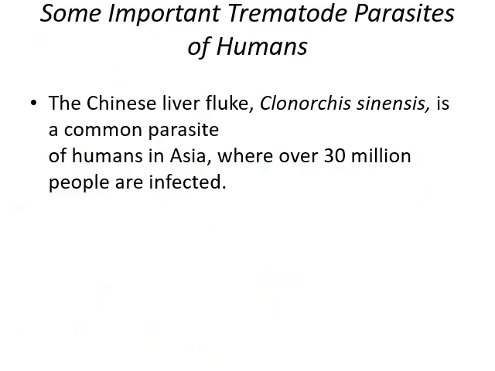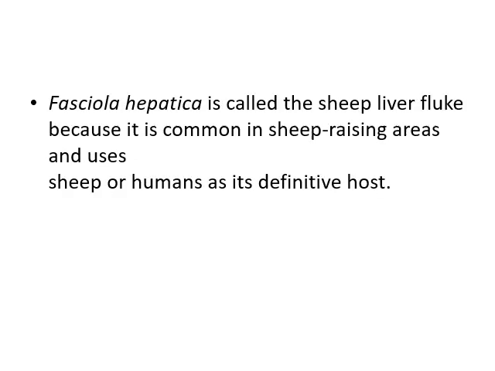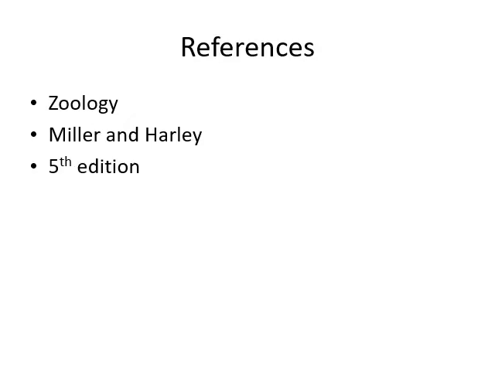Some important trematode parasites of humans. The Chinese liver fluke, Clonorchis sinensis, is a common parasite of humans in Asia, where over 30 million people are infected by this fluke. Then Fasciola hepatica is called the sheep liver fluke because it is common in sheep-raising areas and uses sheep or humans as a definitive host. Thank you.